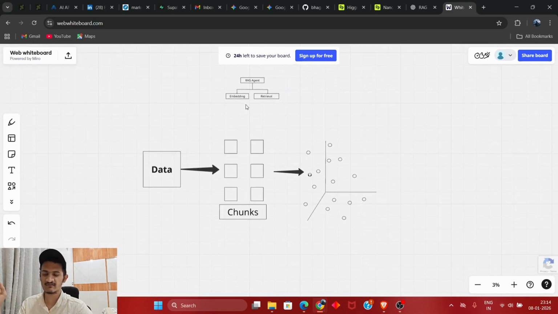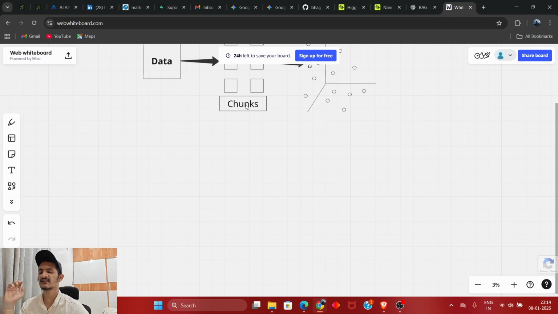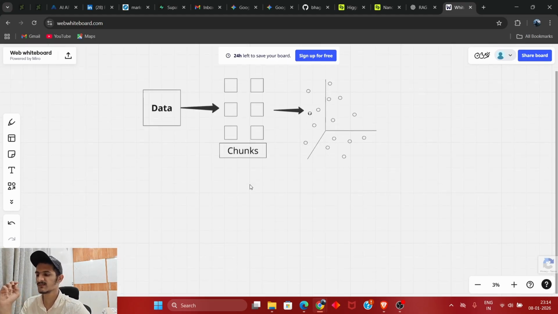Next is the retrieval phase. When a user gives a prompt or a request to the AI agent, the agent takes the request, does the same thing, vectorizes the request, and retrieves the most relevant data from its knowledge base.